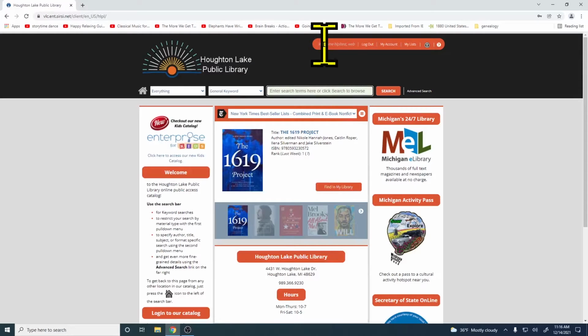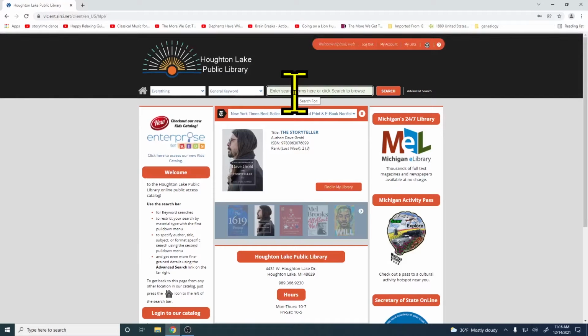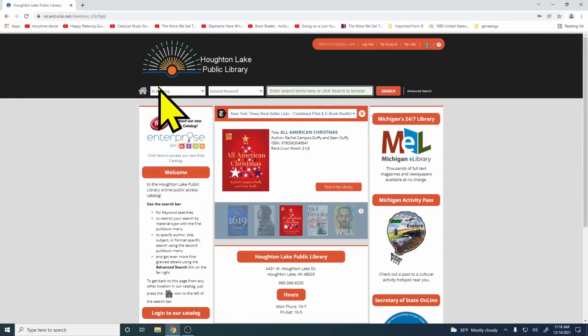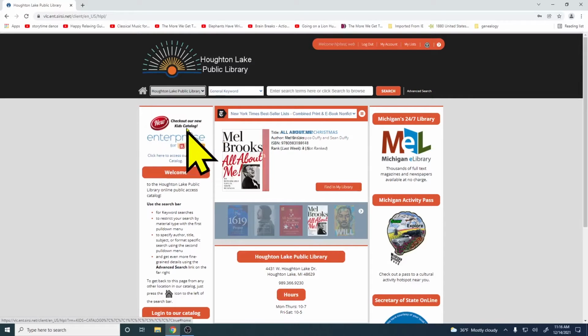Okay, so we can see we're logged in here. And so what we're going to do first is search for a book that we want to put on hold. So for starters, let's request an item from our library here. So you can see this drop-down menu here that says Everything. Let's click on that, and we're going to select Houghton Lake Public Library. So now we're only going to see search results from our library.